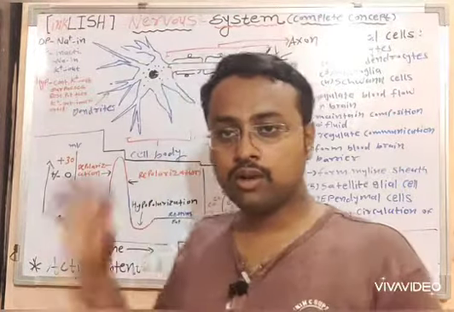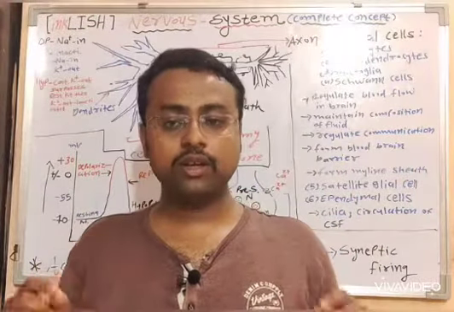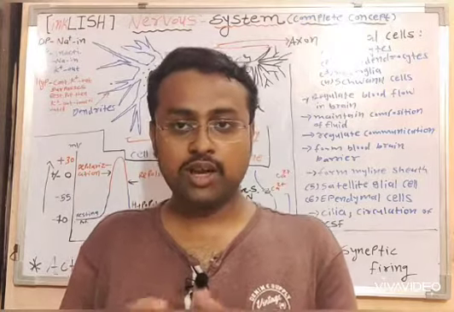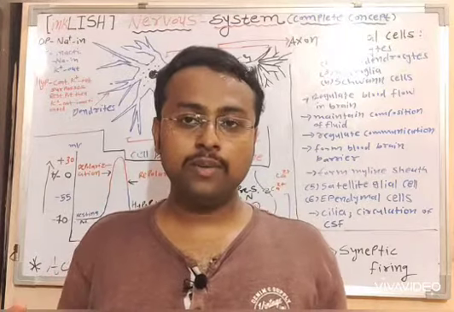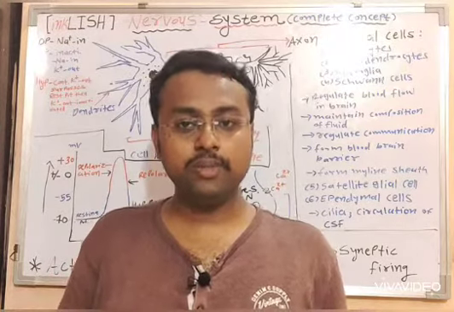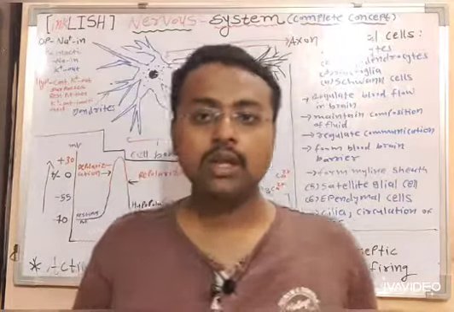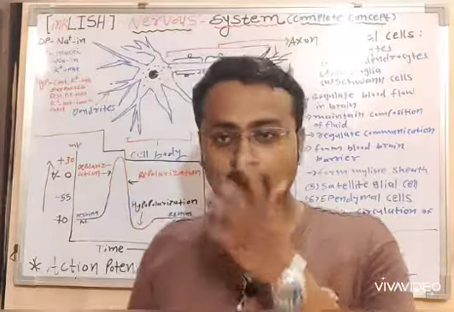So this is how we have learned nerve impulse transmission in a stepwise manner, because I thought that if I explained it in a continuous fashion, you would not be able to understand and would mix all those things up. So I divided it into steps, but it should be noted that it is a continuous process.